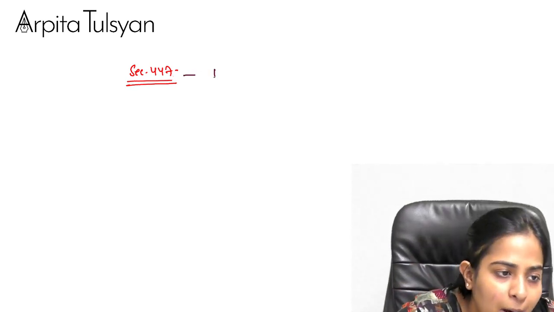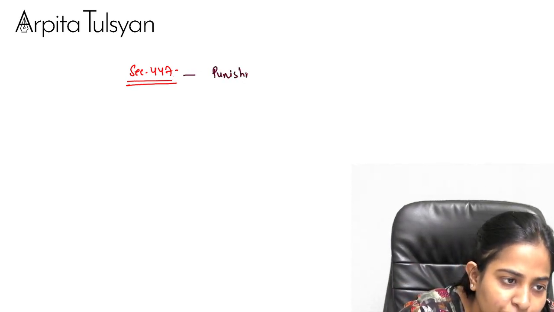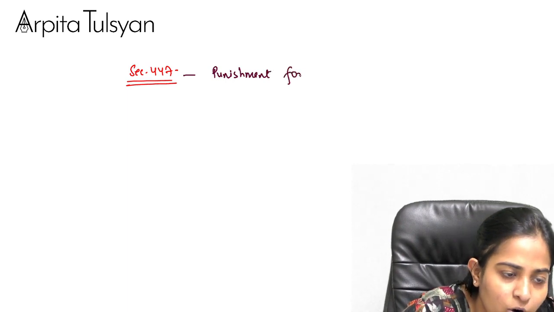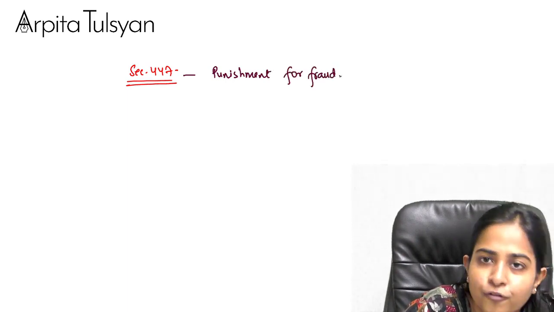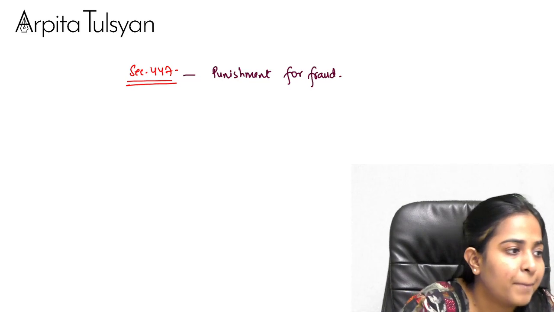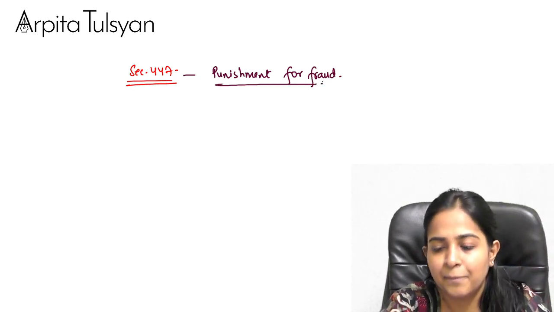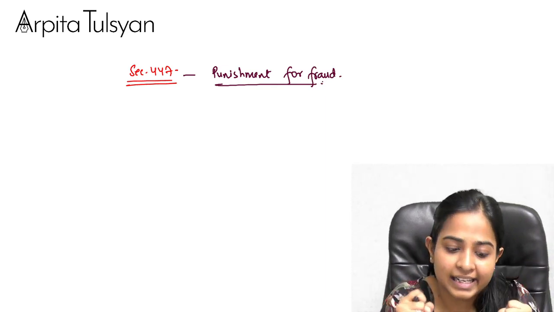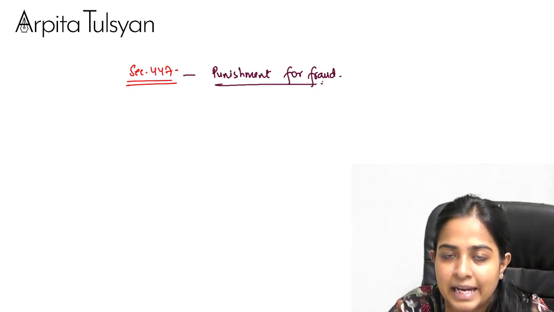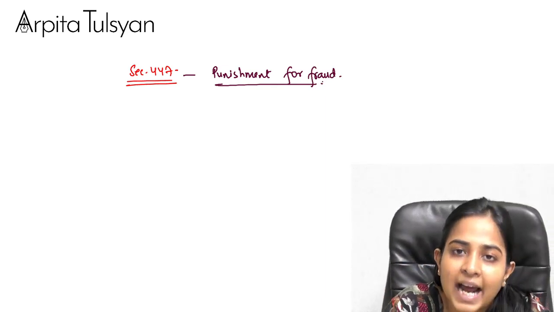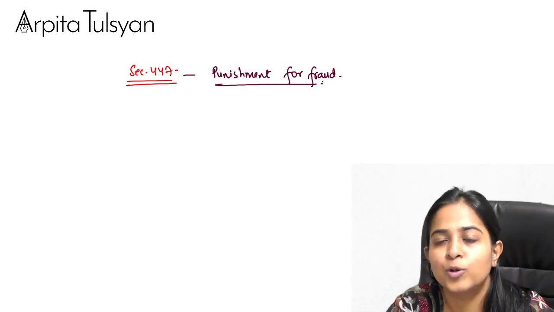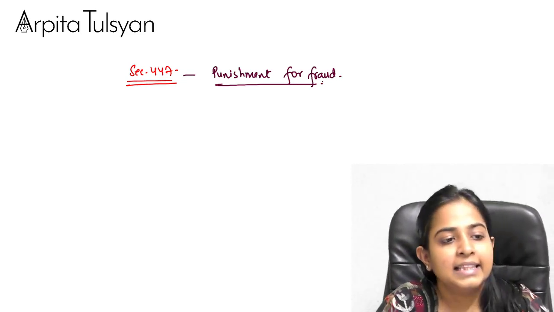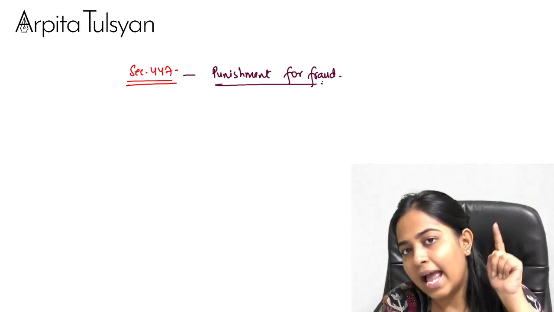447 talks about punishment for fraud. Punishment for fraud means if any particular person is convicted, held guilty of a particular fraud, and if that section redirects you to section number 447, then this punishment is going to be applicable.